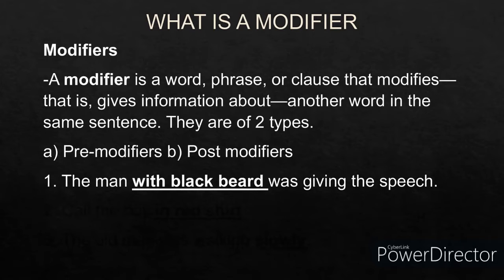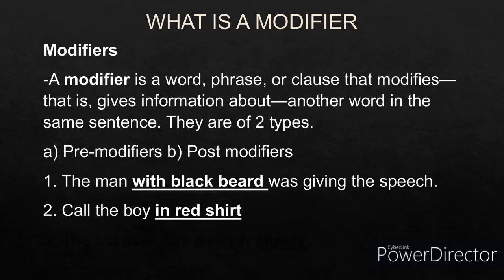The man with black beard was giving the speech. So with black beard is the modifier because it gives more information about the word man. Let's have a look at another example. Call the boy in red shirt. Which boy? The boy in red shirt. So in red shirt becomes the modifier because it gives extra information about the boy.